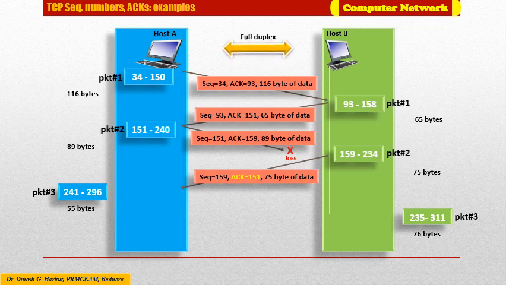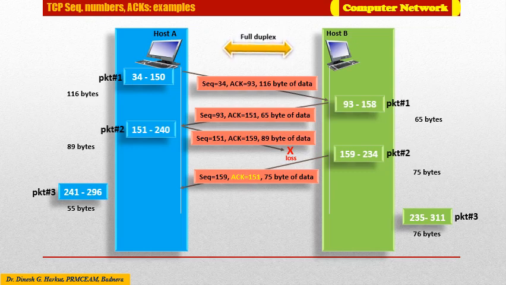In this example, host B is still waiting for byte 151 and beyond in order to recreate A's data stream, which will later be transmitted to the upper layer. Thus, B's next segment to A will contain acknowledgement 151 in the acknowledgement number field.